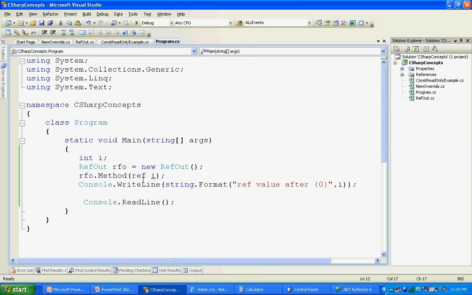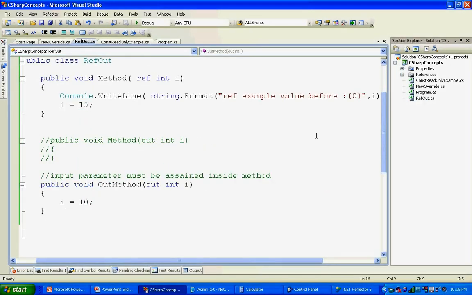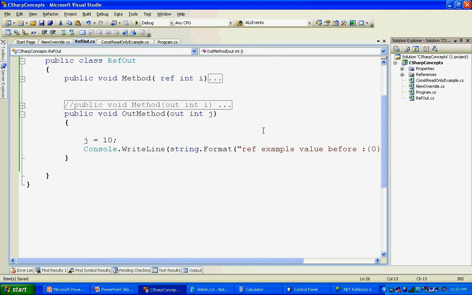Another important thing, I will show you the out case inside my programs, inside my ref out. I have a method called out method, and it is taking the out variable as the input parameter. And the important thing is, if a variable is defined as out, you must assign some value to that variable.